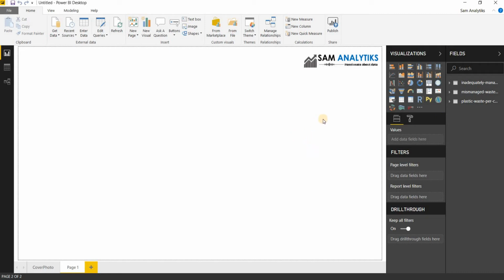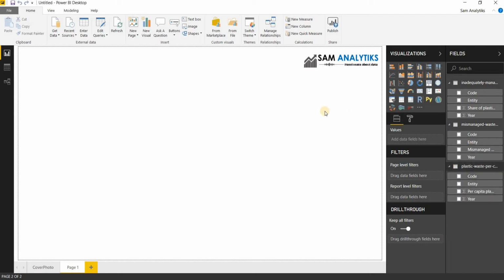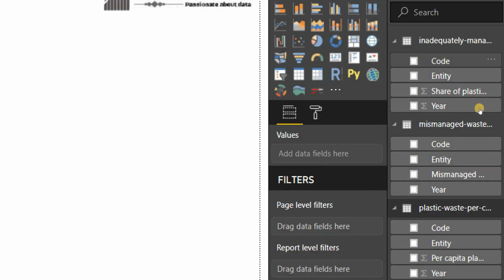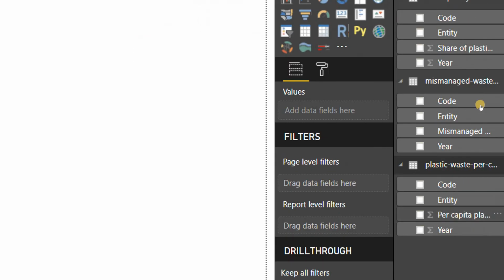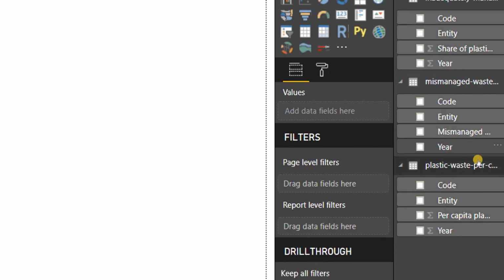So now let's work with it. As we expand these sections, we can see that one thing is common: code, entity, and year are all common for all these three data sets, or tables, or objects.